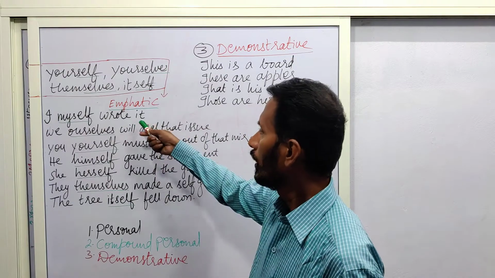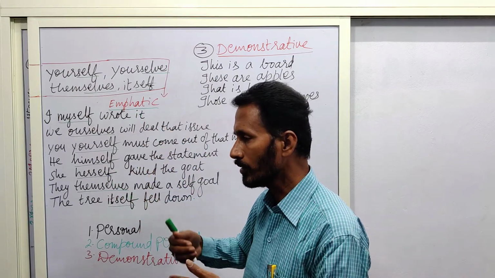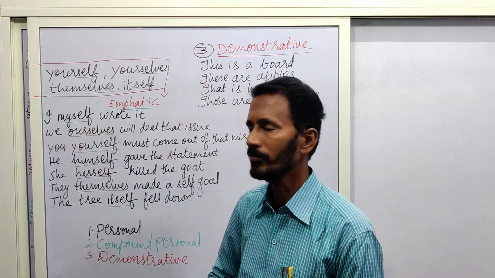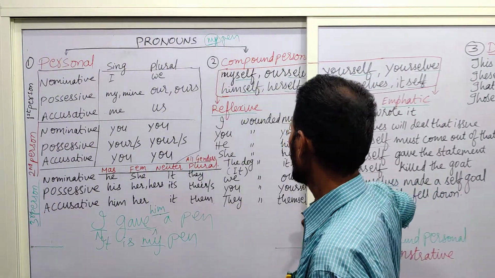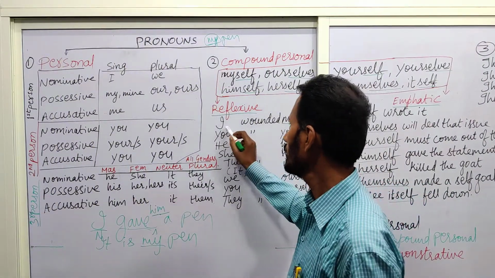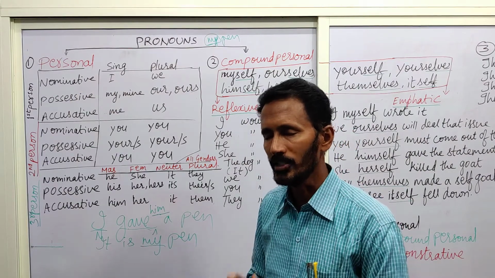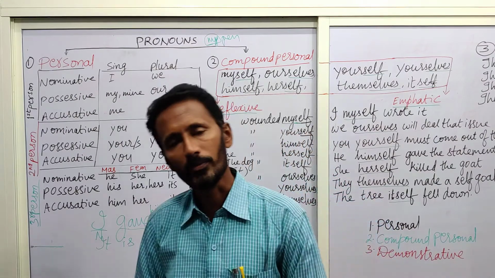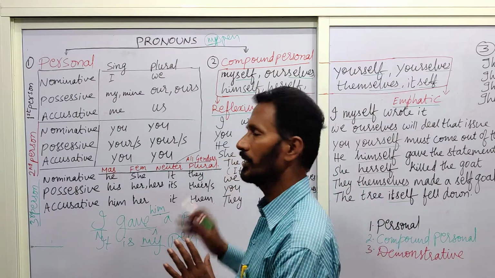So, emphatic pronoun is nothing but the same reflexive pronoun used immediately after the subject. Here the difference is that the reflexive is used after the verb form. Try to remember that in the initial stage. Of course, there are a few changes, which we can learn in the next classes or in advanced English. But you try to simply remember it in this manner.